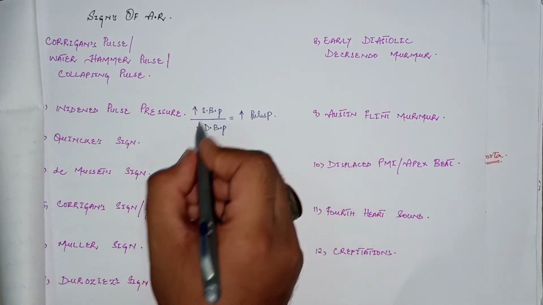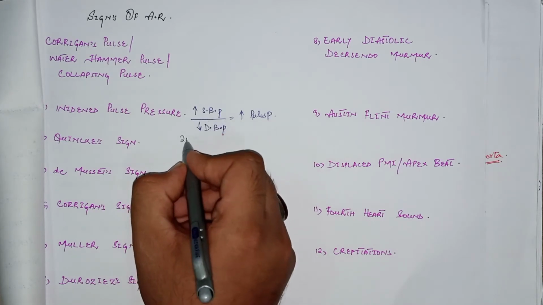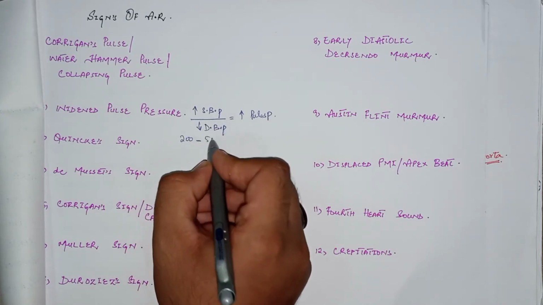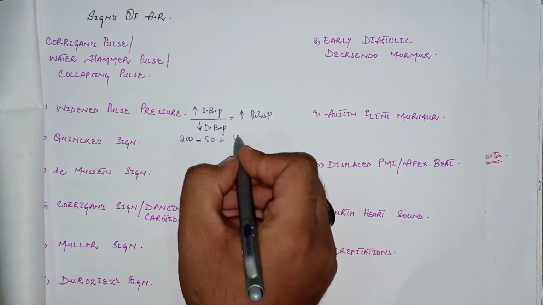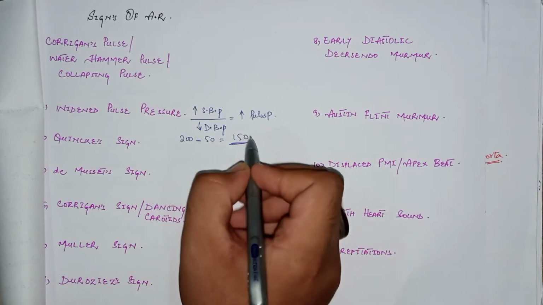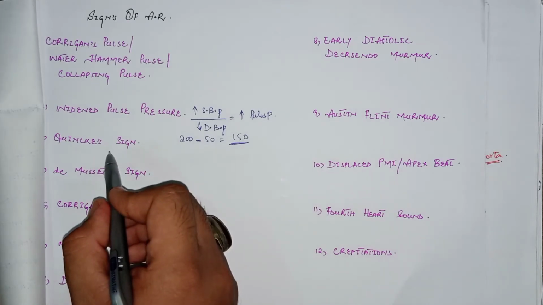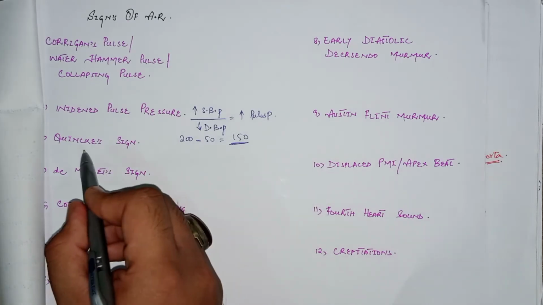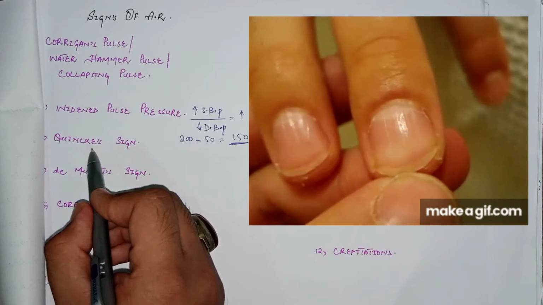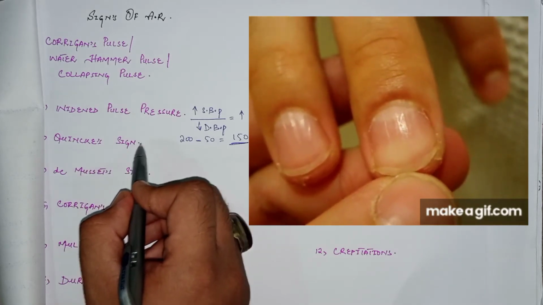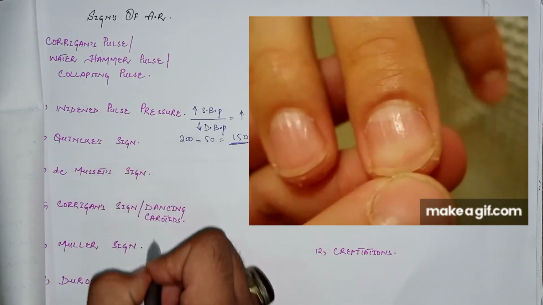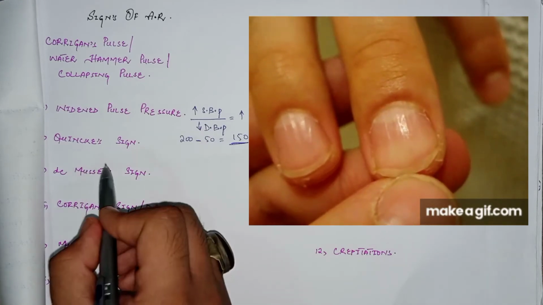Suppose the patient has a systolic blood pressure of 200 and a diastolic blood pressure of 50, so the pulse pressure is 150. That is a widened or increased pulse pressure. The next important sign is Quincke's sign, where visible pulsations can be seen in the nail beds of the patient. All these signs are because of hyperdynamic circulation and double stroke volume.